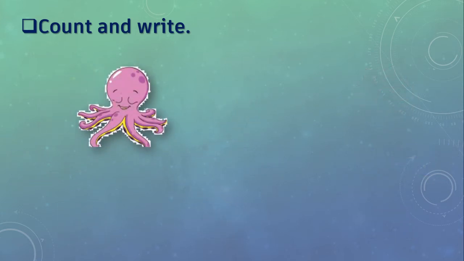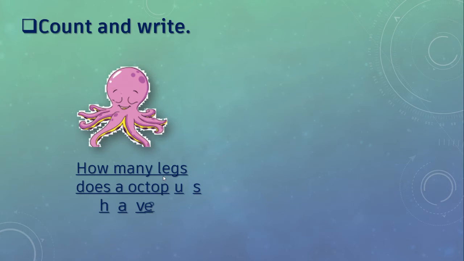Count and write. Here you can see octopus. ये पानी में रहता है. इसका नाम है octopus. Okay. Question is, how many legs does a octopus have? These are called legs of octopus. Okay. ये उसके पैर है.